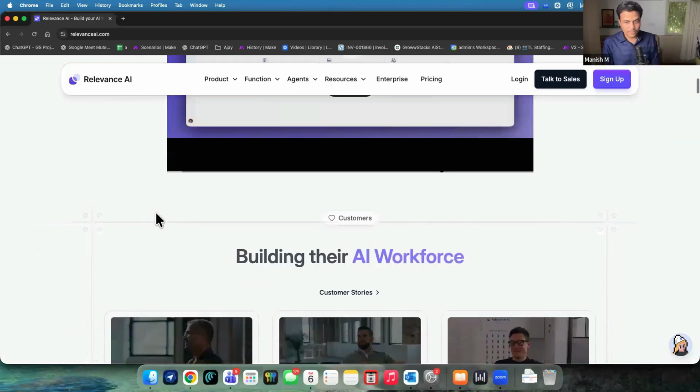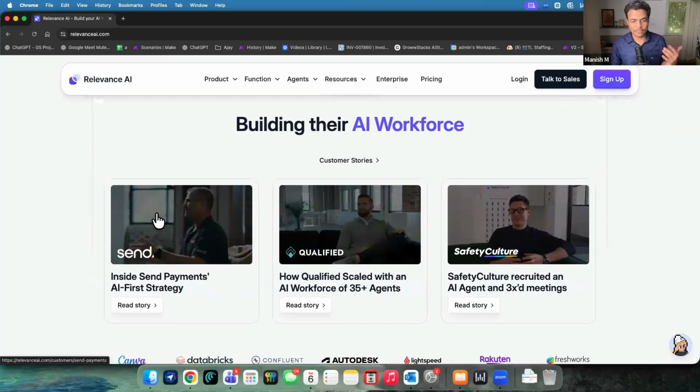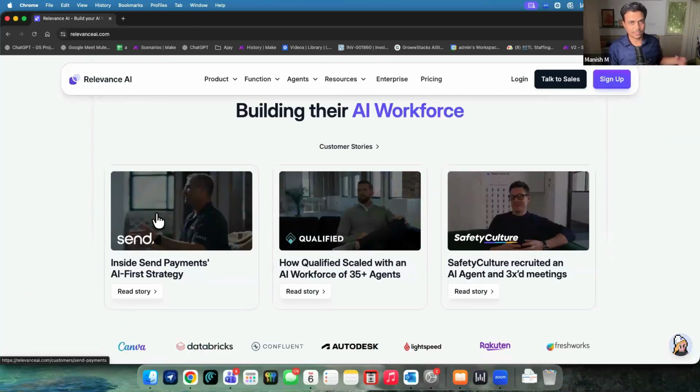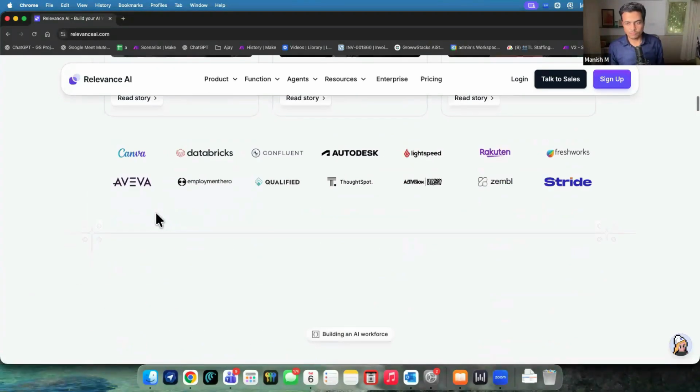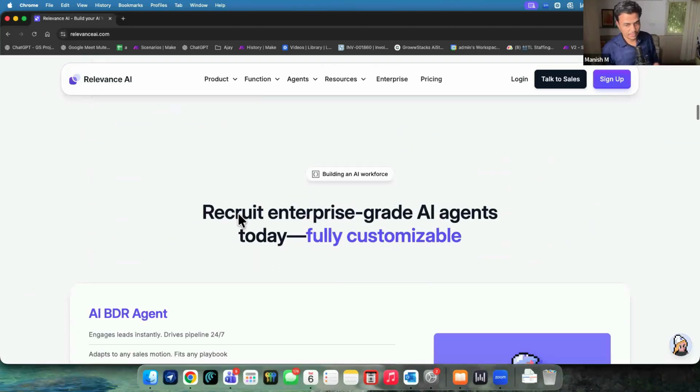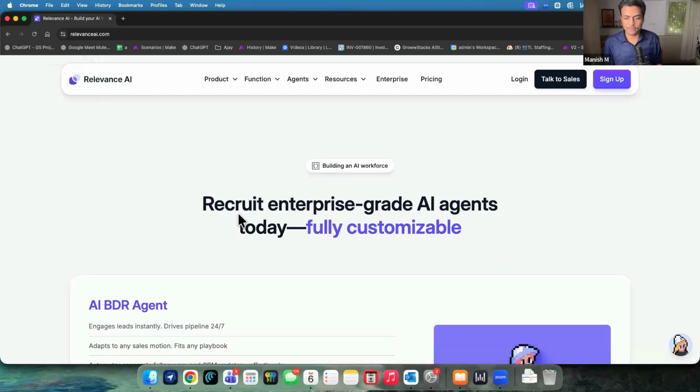So this is what Relevance AI is. They have made plenty of different use cases for specific industries, departments, scenarios, and processes, so you can go by them. A couple of good companies are using them. I'm not sure how much, but as per their website they have Canva, Databricks, these kinds of good-level companies. Even Freshworks, Stride. So they are multi-billion-dollar companies, and they say they're using Relevance AI for their entire stuff, right?